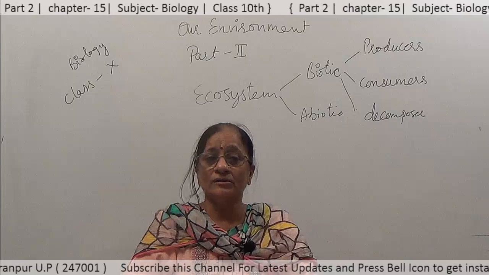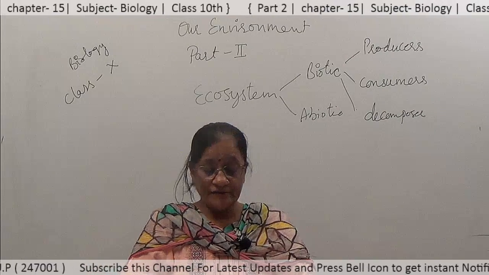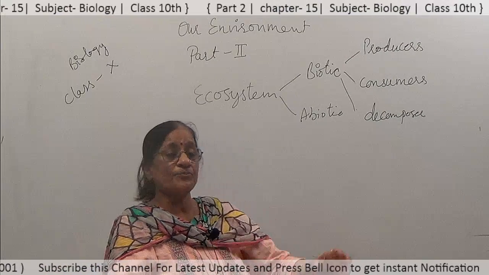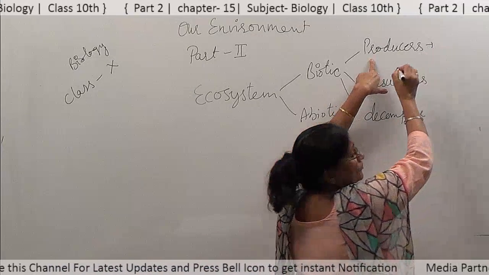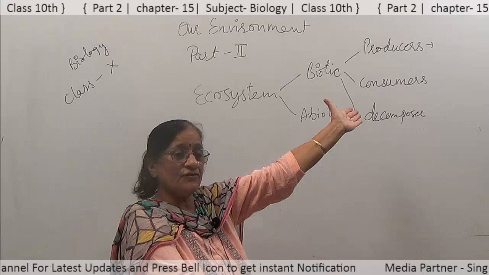Producers are the organisms that are capable of photosynthesis, that is, they are able to produce their food by themselves.